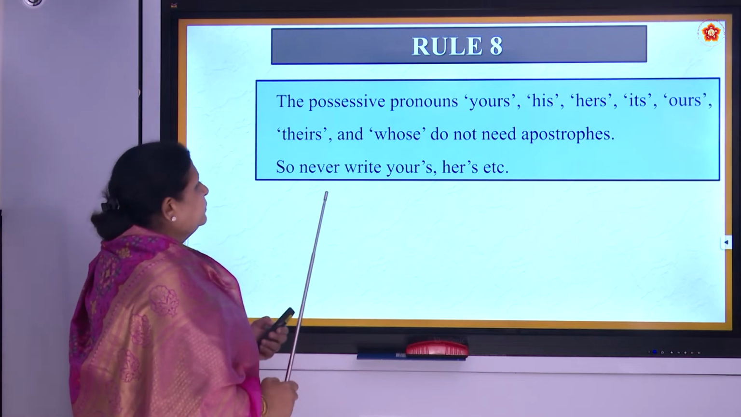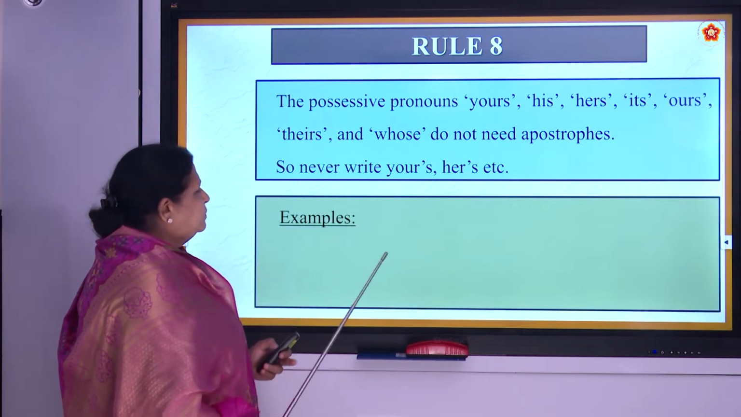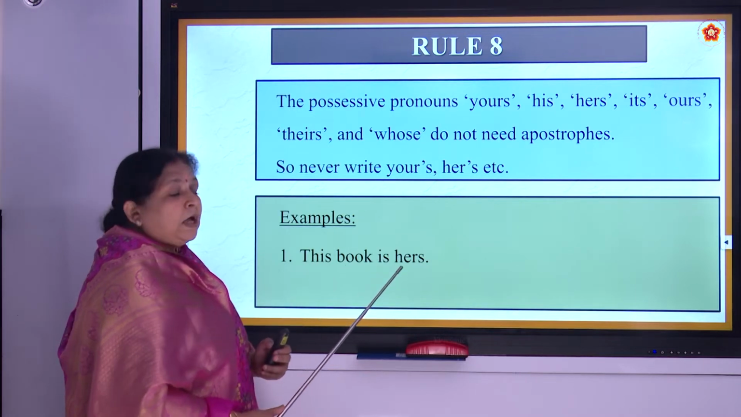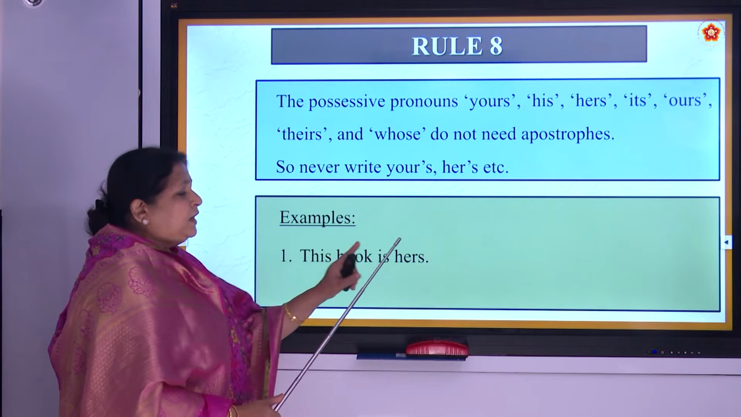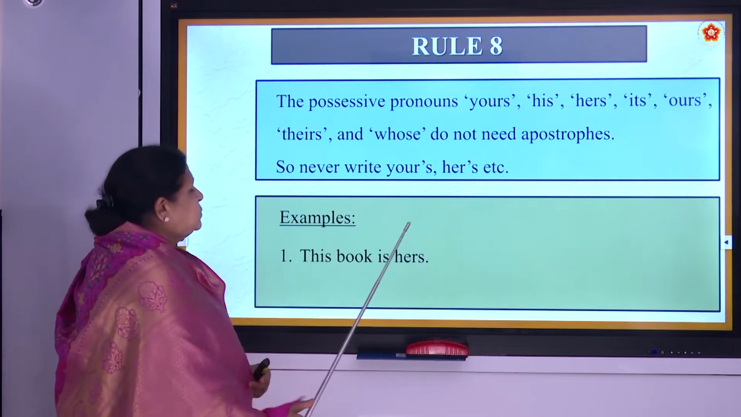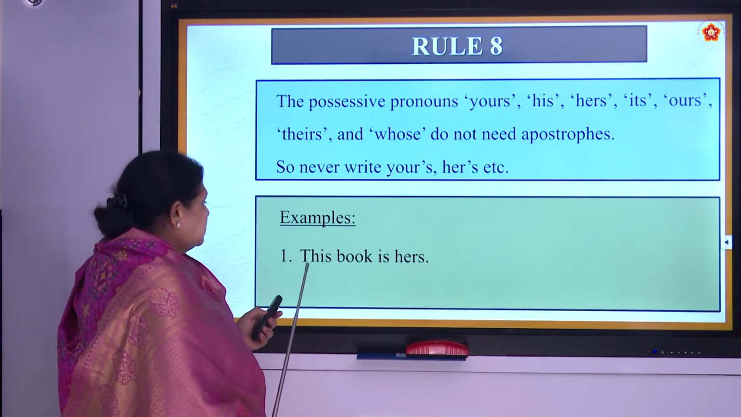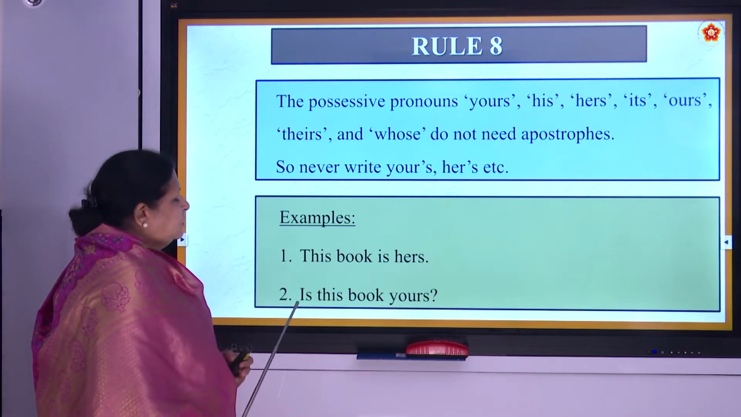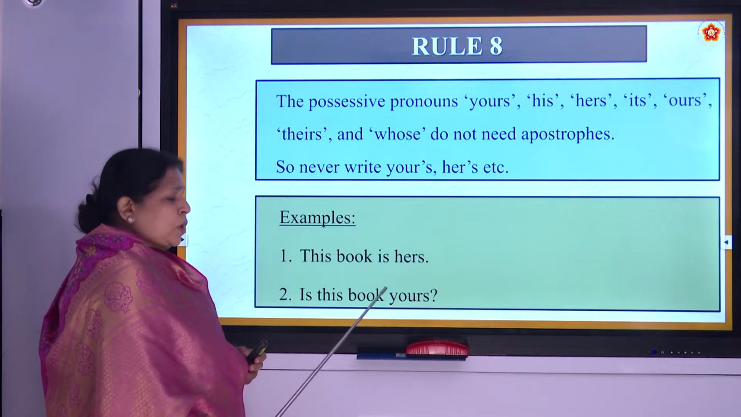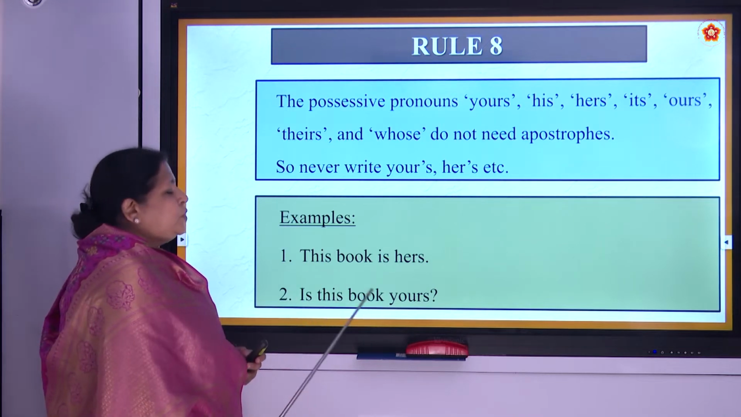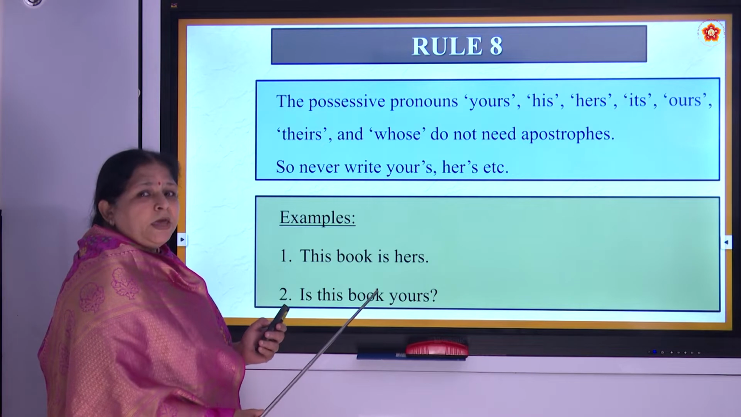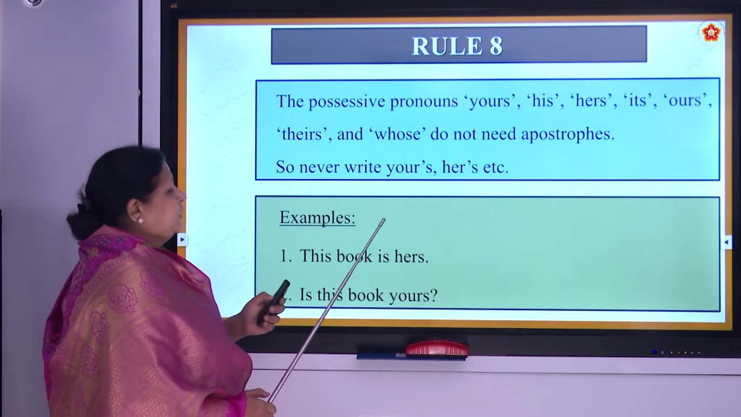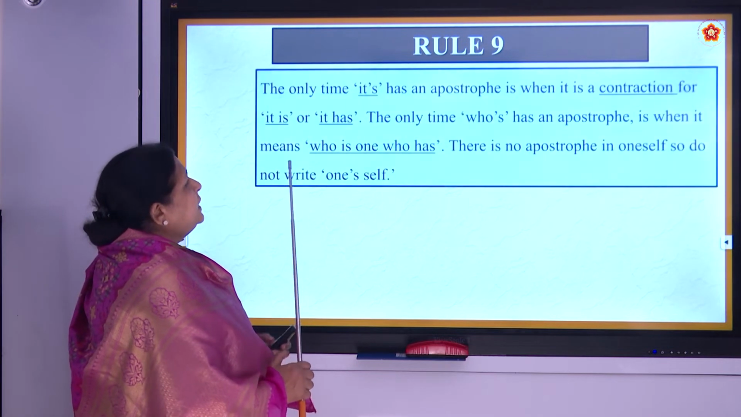Now let us see examples. This book is hers. We don't write apostrophe s. So, this book is hers. Now, is this book yours? So yours, but there is no apostrophe s. Correct. Now rule number 9.